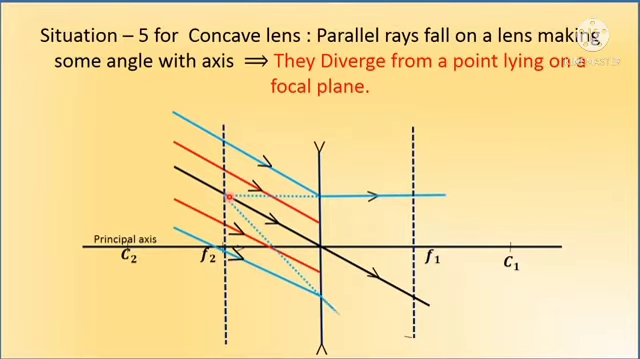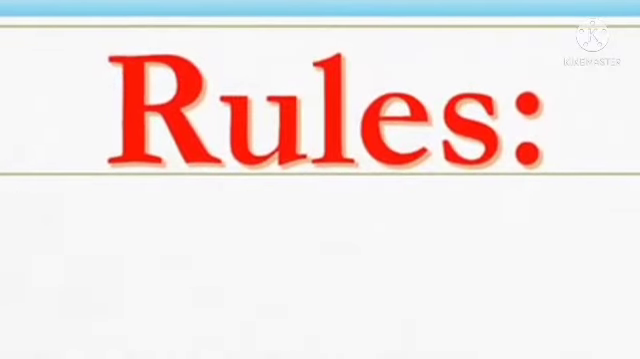One ray passes along the principal axis. Remaining rays are refracted and appear to come from the backward direction. This is the behavior of a concave lens. They diverge from the point lying on a focal plane. This is an important 4 marks question.